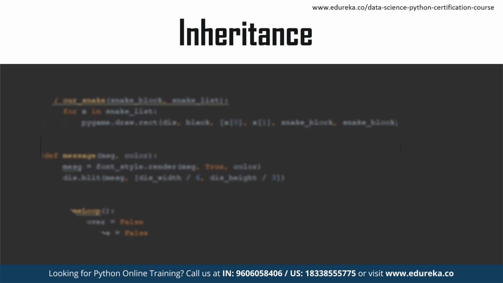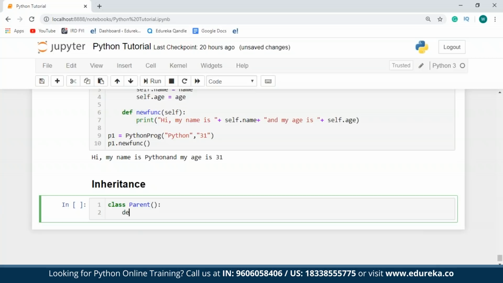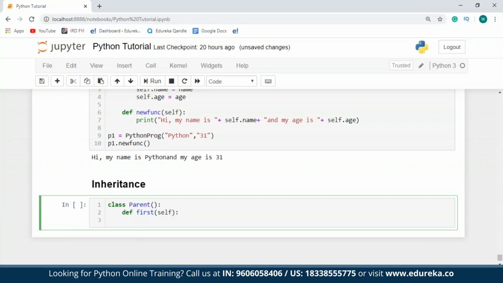I'll get back to my Jupyter Notebook. So I'll just take two classes over here. The first will be the parent class and second will be the child class. So I'll just say class parent, and then I'll define a function and I'll call this function first. The self parameter as usual should be specified. And within this function, I'll just have one print statement that says first function.